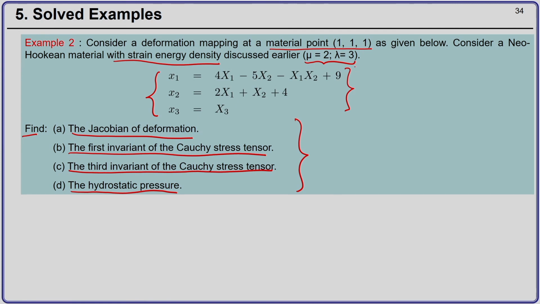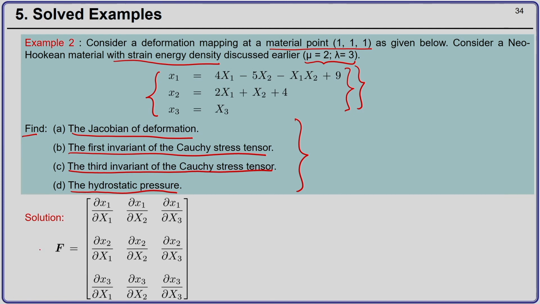So, the first thing when you have a mapping is to find out the deformation gradient tensor. For the first solution, you have to find out the deformation gradient tensor, and that is given by del x1 by del capital X1, del x1 by del capital X2, del x1 by del capital X3, del x2 by del X1, del x2 by del X2, del x2 by del X3, del x3 by del X1, del x3 by del X2, del x3 by del X3.